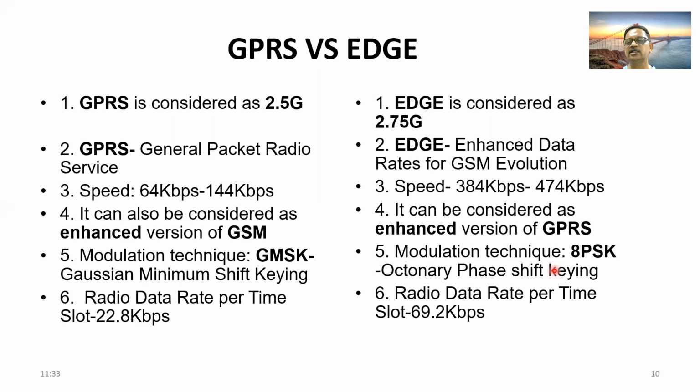Here the modulation technique is 8 PSK, that is octernary phase shift keying, of course for bad channel condition. Edge also falls back to GMSK only. That means it falls down to GPRS levels. Radio data rate per time slot is 22.8 in case of GPRS. Radio data rate per time slot is 69.2 in case of edge. This is radio data rate. I am not speaking about the user data rate. Radio capability I am talking. Okay.